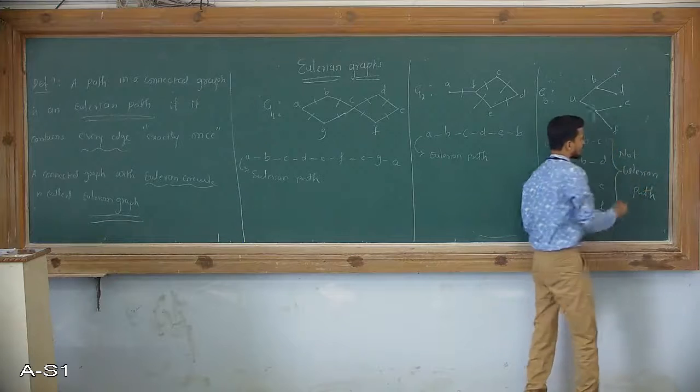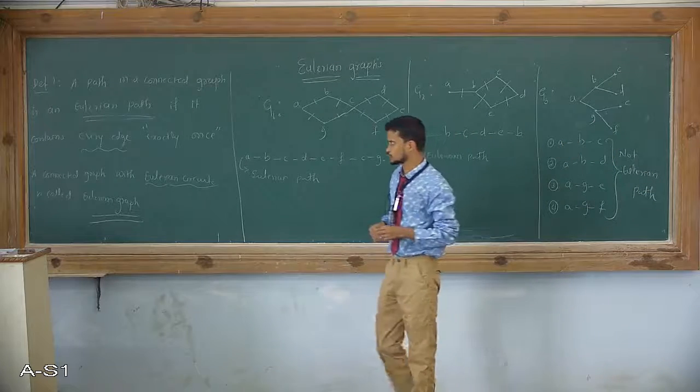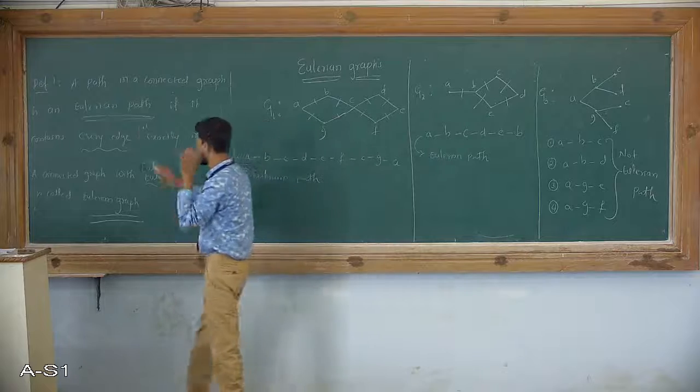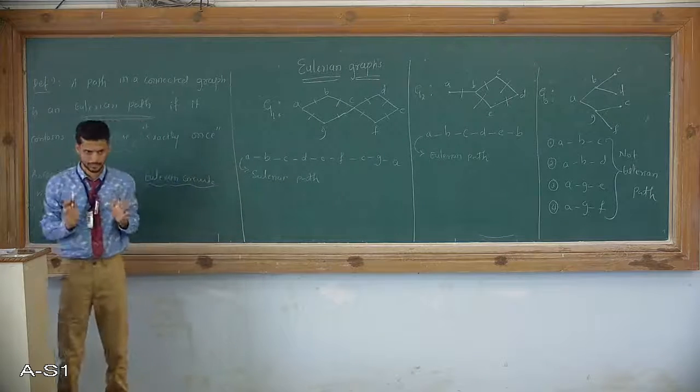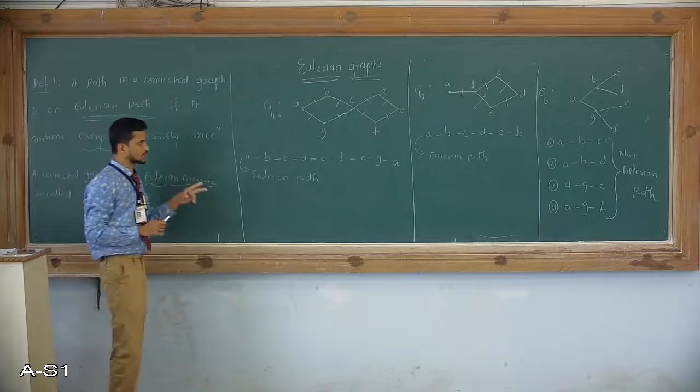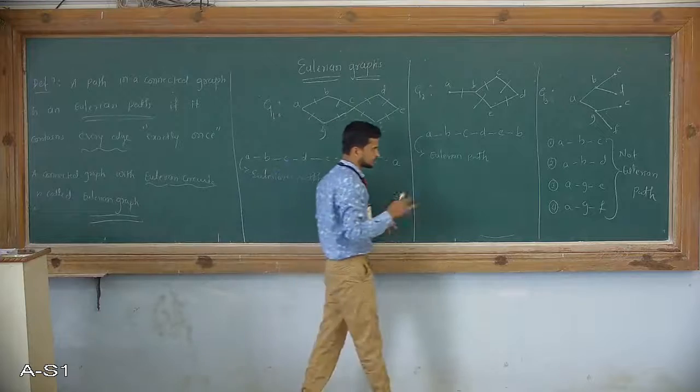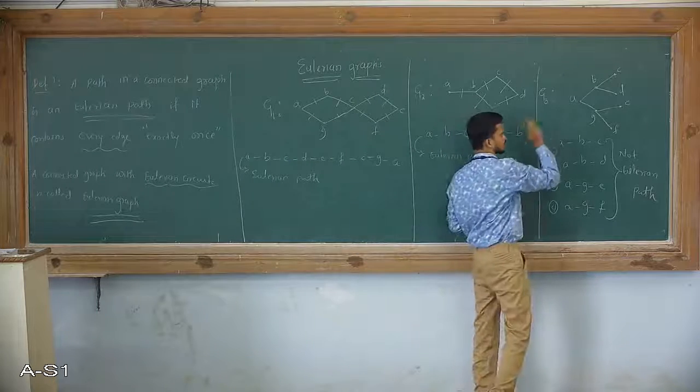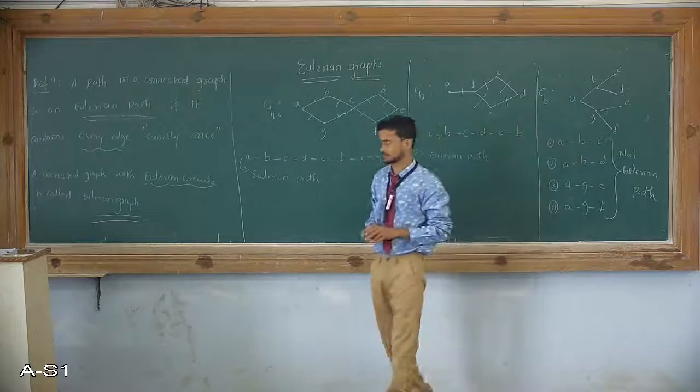These paths are not Eulerian paths. So therefore, the first definition, Eulerian path, is completed. Out of 3 graphs, which graph does not have an Eulerian path? G3 does not have an Eulerian path.